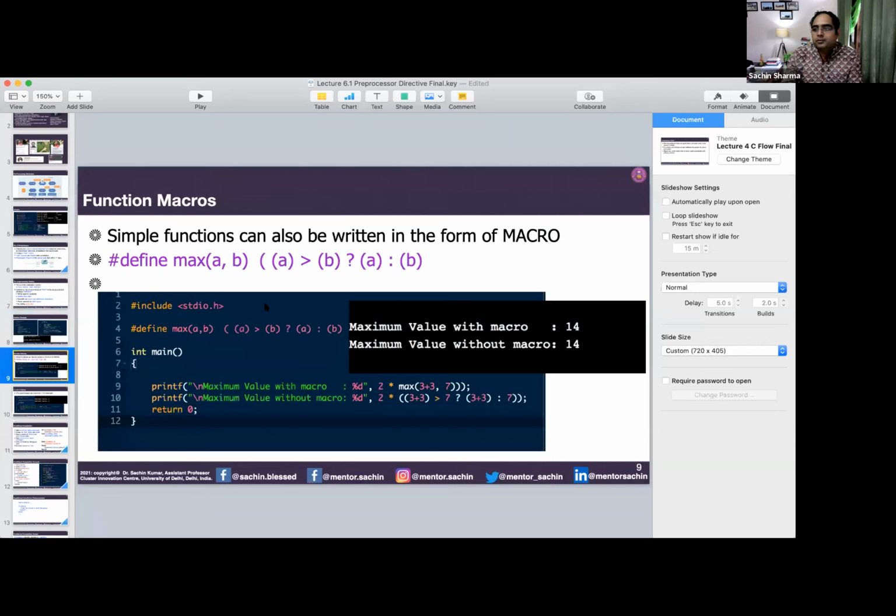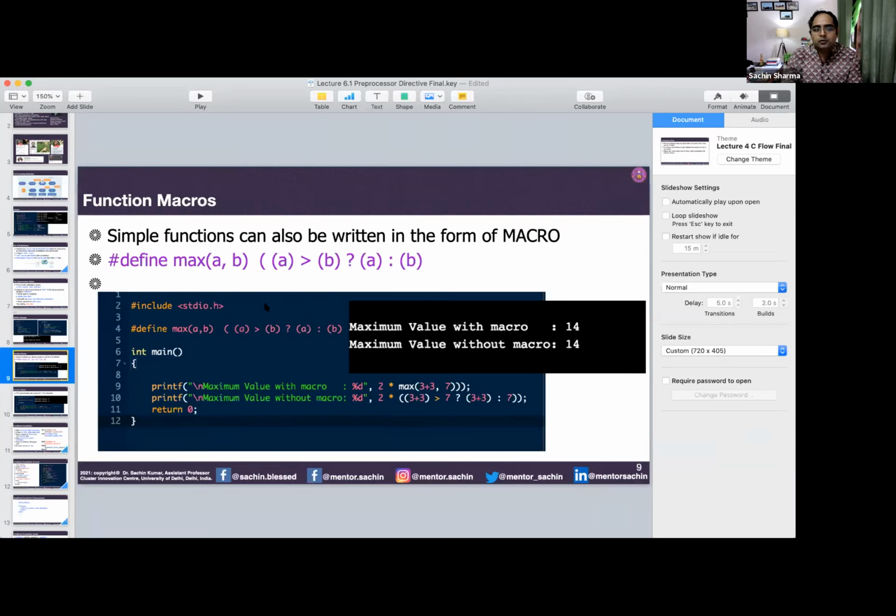Now, simple functions you can also write with the help of these preprocessor directives. What is the benefit? In a function, you call the function, values are transmitted, values are copied, values are processed, and then control comes back again. So there is overhead, because so many things happen in between.